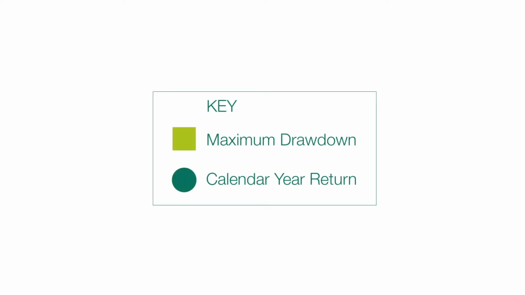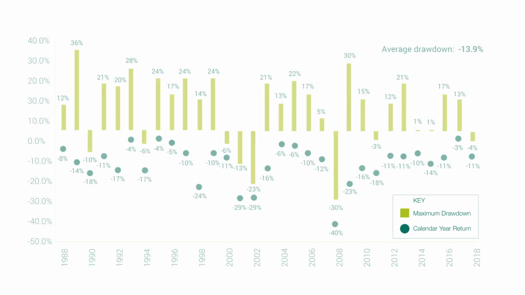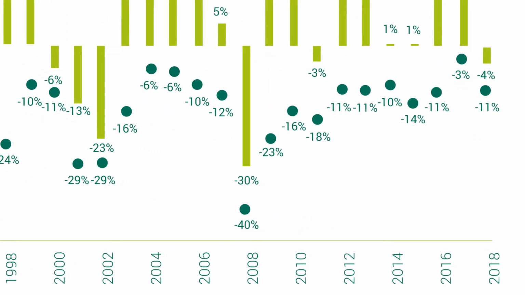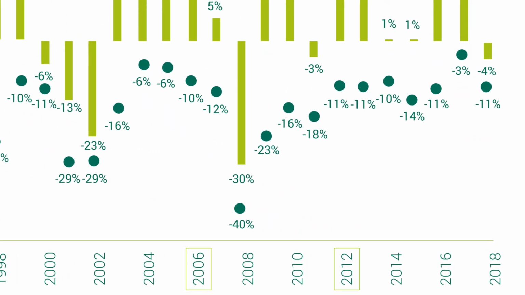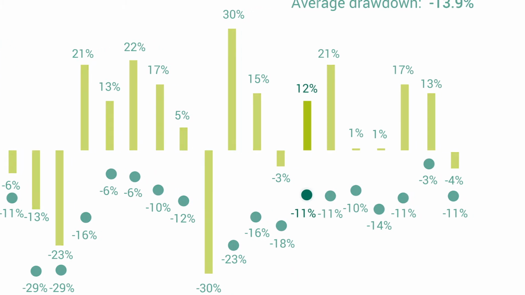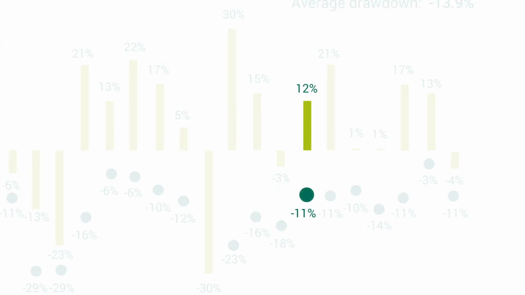This graph shows the maximum drawdown drop in a given year compared to the total return achieved at the end of that year. For example, consider 2006 and 2012. In 2006, markets fell by 10%, but were up 17% by the end of the year. Similarly, markets fell in 2012 by 11%, but finished up by 12% at the end of the year.